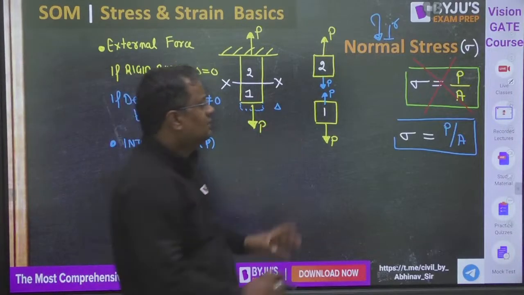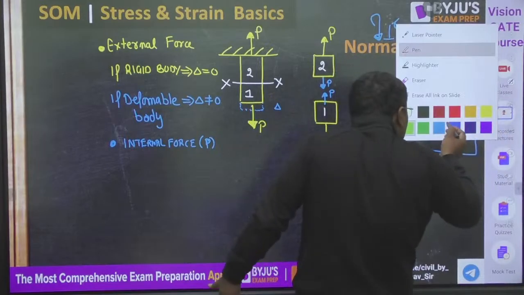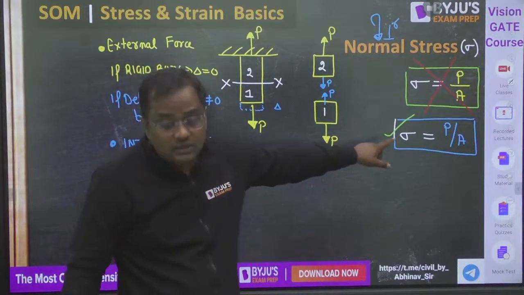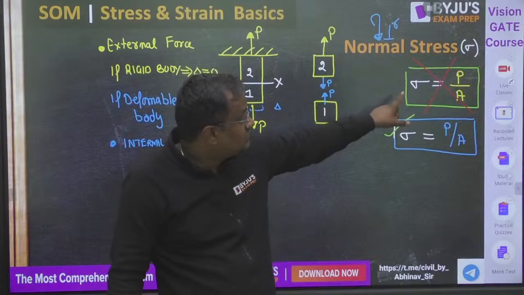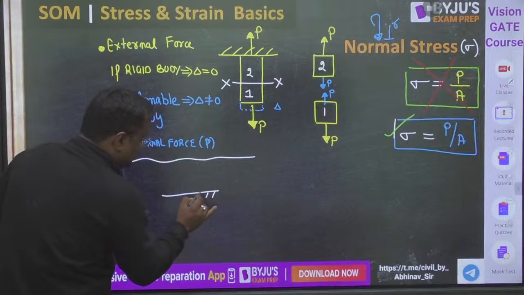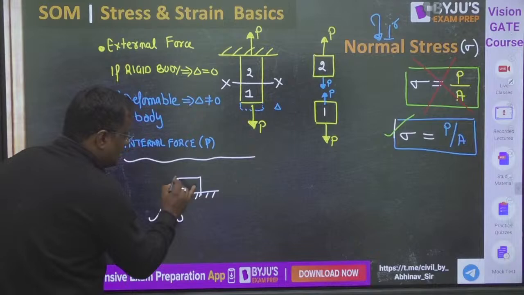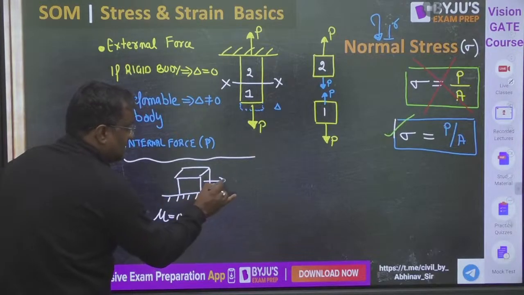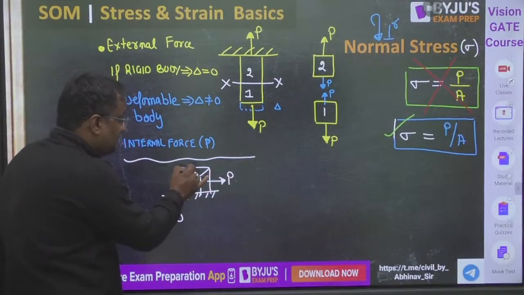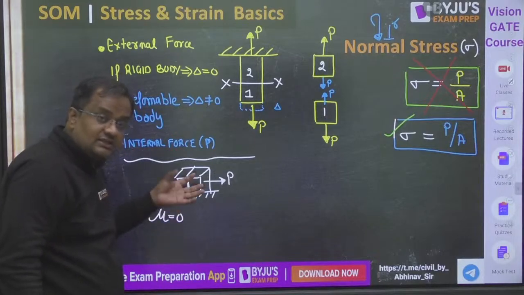Guys, now you will say, sir, you are saying that this is correct, this is wrong, but the answer will be same, na sir? Yes, guys, the answer will be same. But if I don't tell you this concept, and then I ask you a question where here is a surface where the coefficient of friction is assumed to be 0, and here is a body, and here I am applying a P force, you will be saying stress is force by area, P by A.